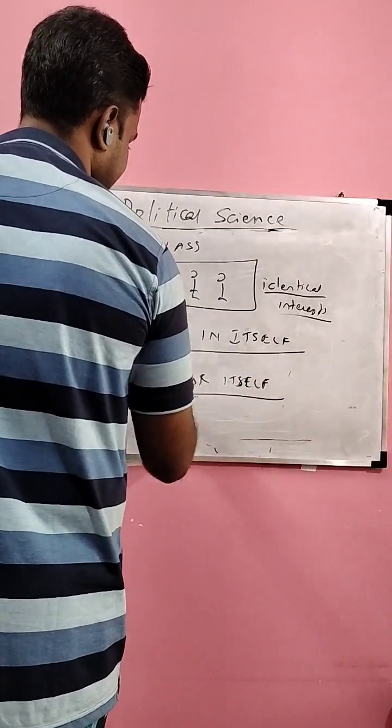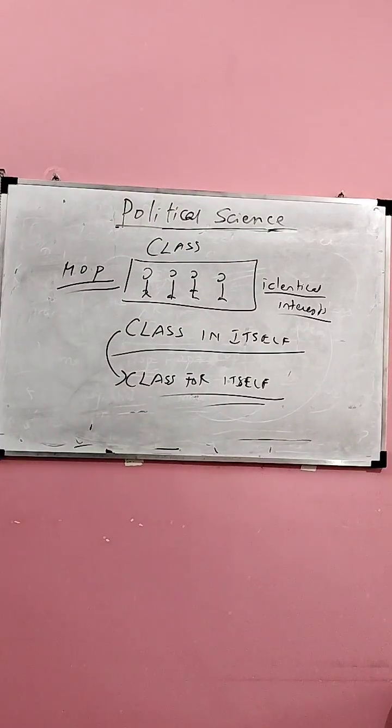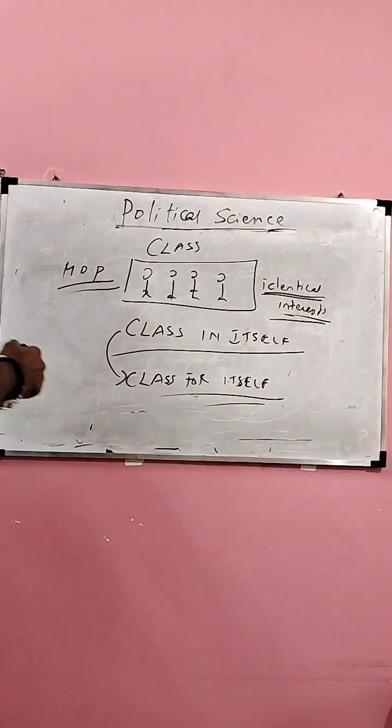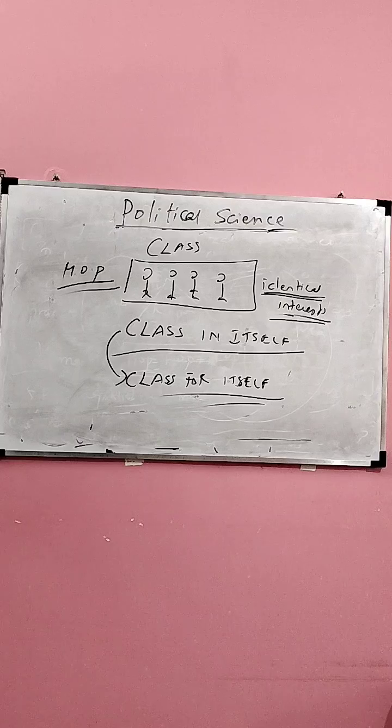Class for itself is a stage where the members of a class analyze and identify they are having identical interest and they are able to realize that they are under exploitation. This is called class for itself. Only when class for itself is reached, class conflict will happen, which will lead to change in the means of production. Marx tells that peasants, they are generally class in itself.